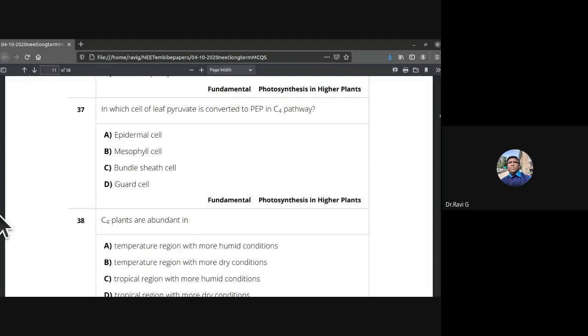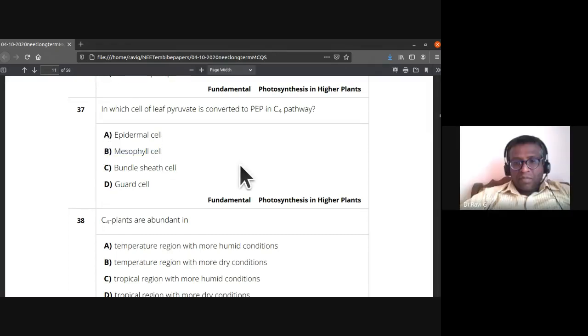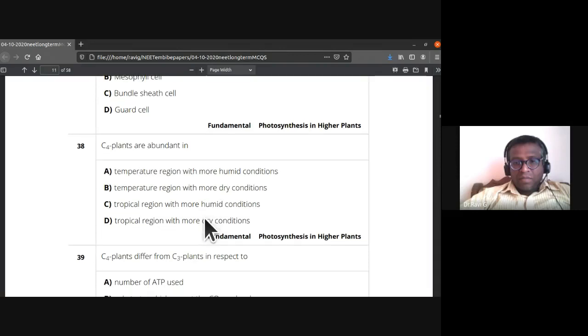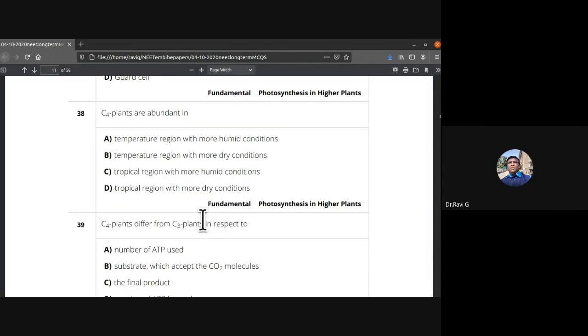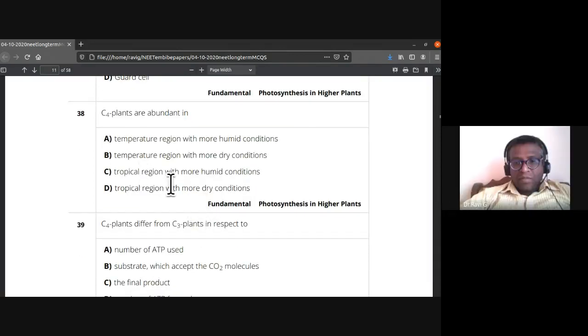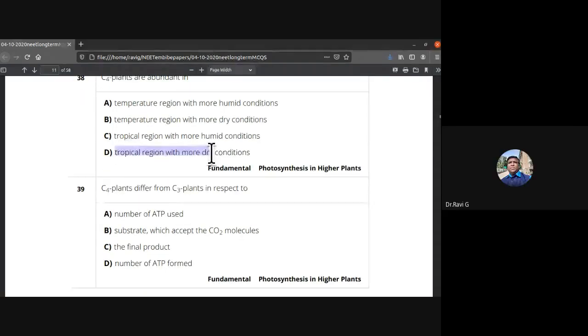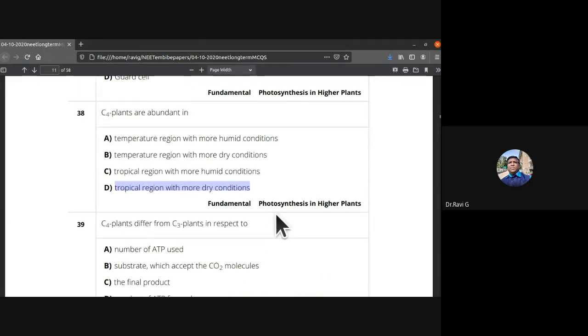So the 37th, the answer is B. Pyruvate is converted into PEP in the C4 pathway. This happens in the mesophyll cell. C4 plants are abundant in, where? Temperate regions or tropical regions with more dry conditions. Tropical regions with dry conditions, you find the C4 plants.